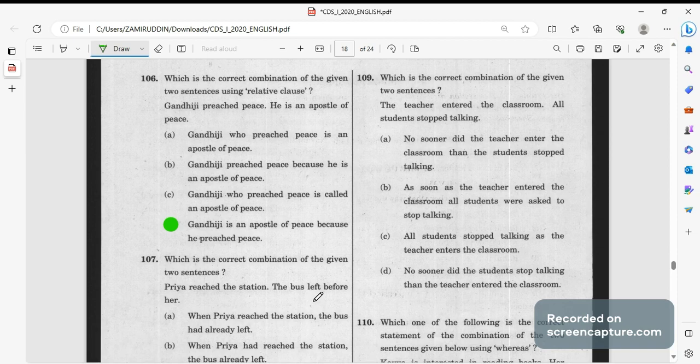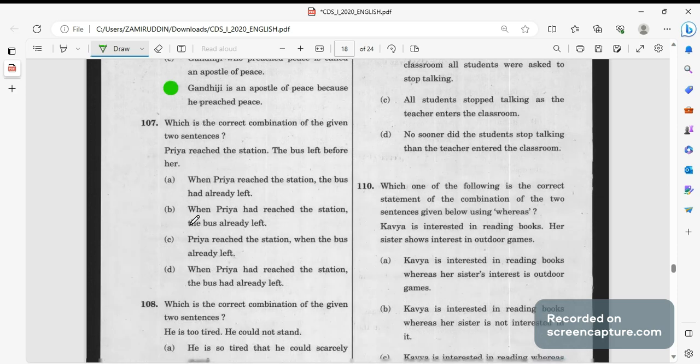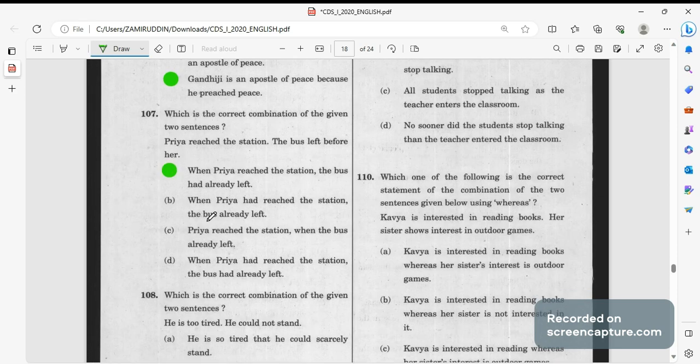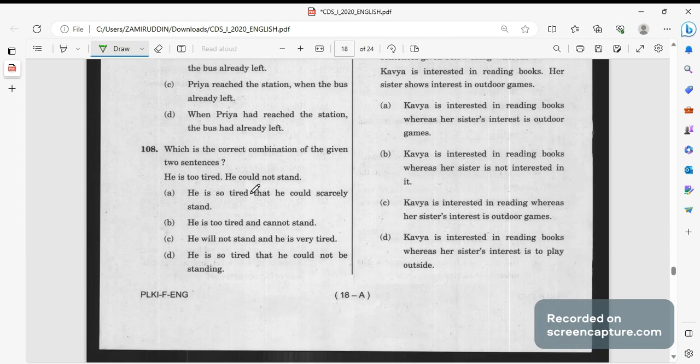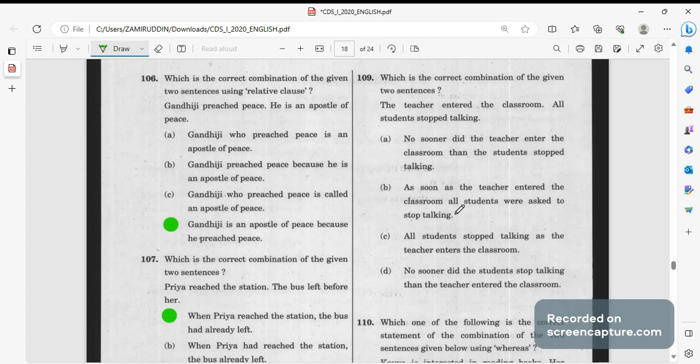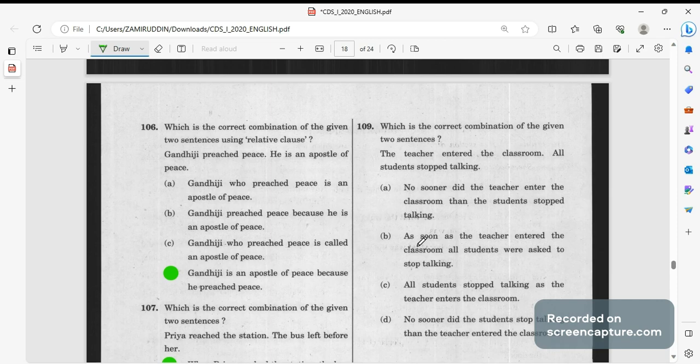Now, in the next sentence, Priya reached the station, but the bus left before her. When Priya reached the station, the bus had already left। Next question, he is too tired, he could not stand. He is so tired that he could scarcely stand। Next one, the teacher entered the classroom, all the students stopped talking. No sooner did the teacher enter the classroom than the students stopped talking. No sooner. Whenever we use no sooner, it is accompanied with than.